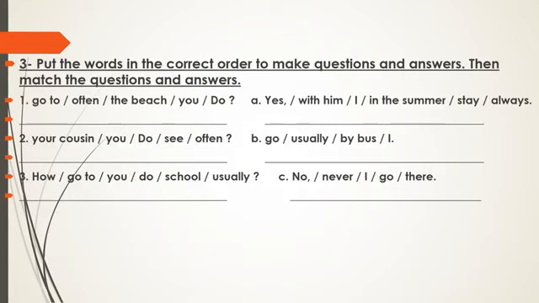Now exercise 3. In this exercise you have 2 columns. The first one, you have some jumbled words that you are going to order to make questions. And in the second one, you have some jumbled words you are going to order to make answers. Then you are going to match the questions with the correct answers. Let's read the title of the question. Number 3. Put the words in the correct order to make questions and answers. Then match the questions and answers. I will give you 5 minutes to do this exercise.